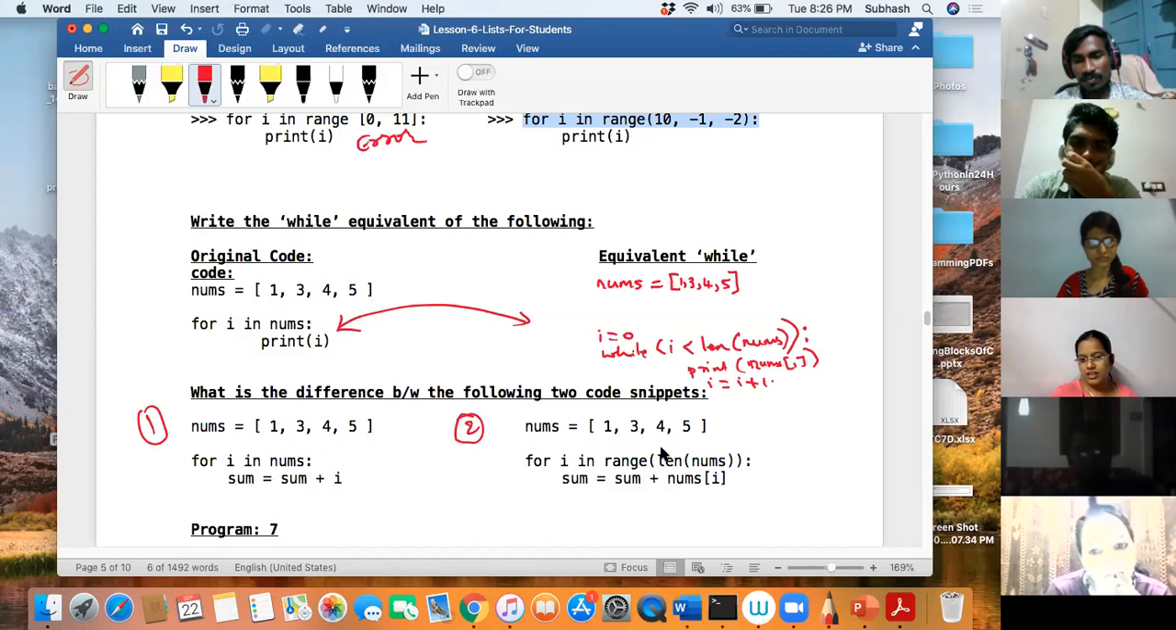So what is range of length of nums? Length of nums will give you what? 1, 2, 3, 4, right? It gives 4. So range of 4 means from where does it generate? What is range of 4? So this will give a sequence of 0, 1, 2, 3. Yeah, I got confused, sir. Yeah, it's okay. So what is the difference?